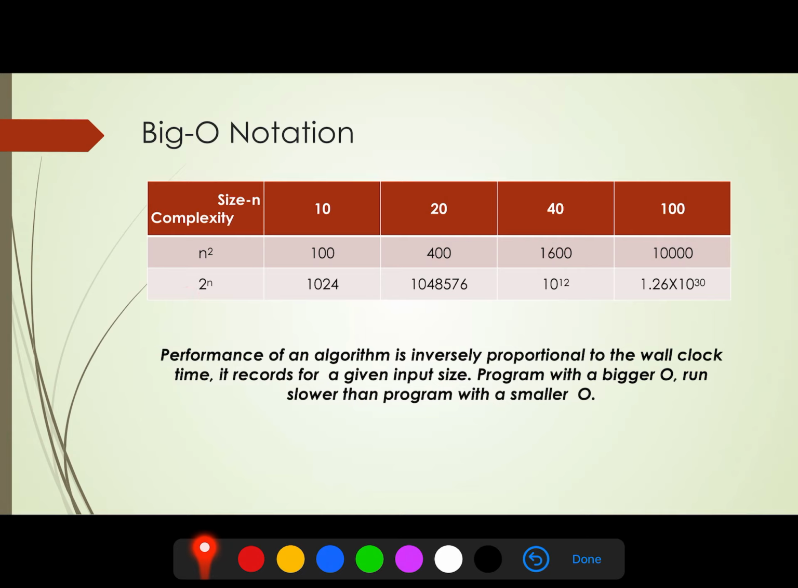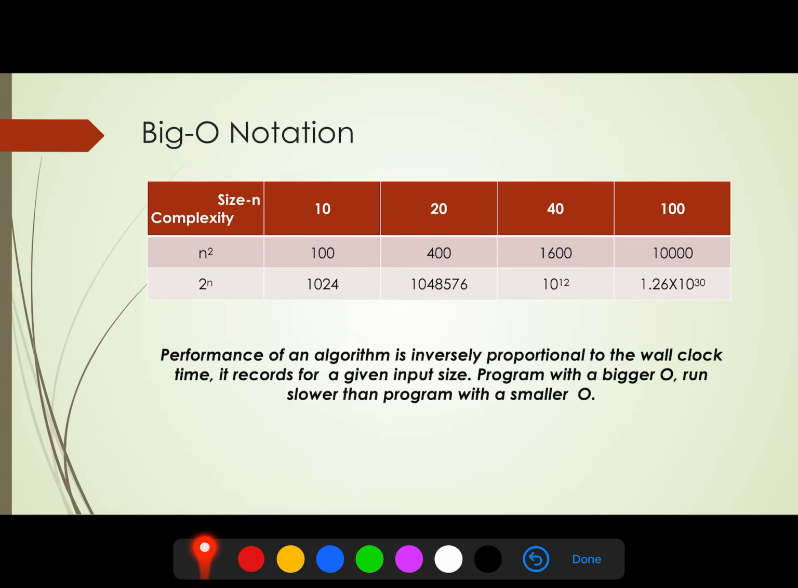And for 2 to the power n growth rate, you have to take 1024 steps. For 20 you have to take 1048576, for 40, 10 to the power 12, and for 100, 1.226 into 10 to the power 30. We can clearly see here the difference between the two growth rates. In n square, it requires 100 steps when the size of input is 10, but when the complexity is 2 to the power n, it will take 1024. These figures are sufficient to explain which one is better.